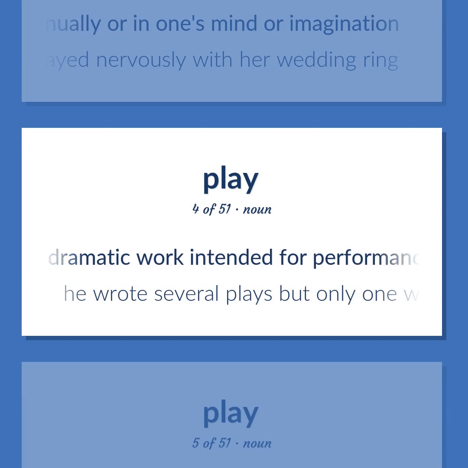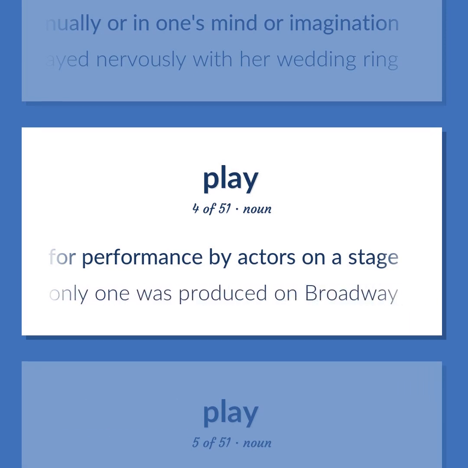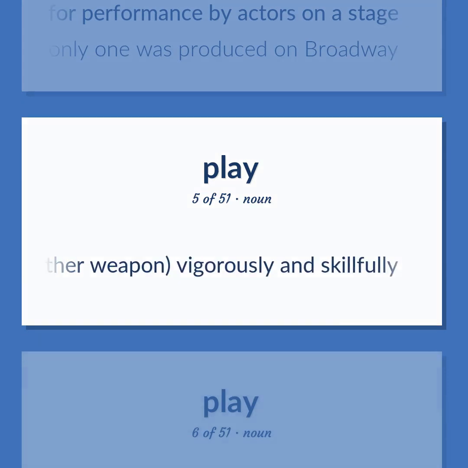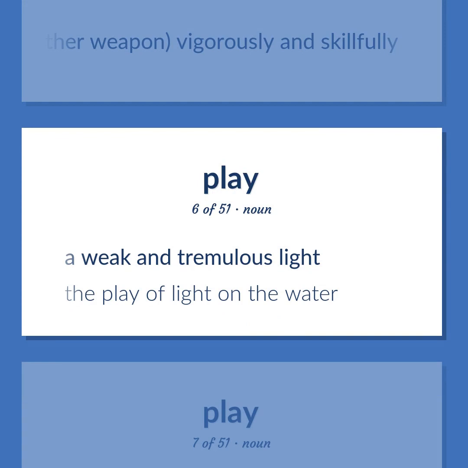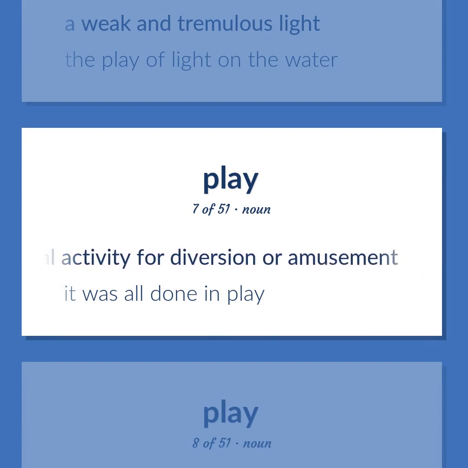A dramatic work intended for performance by actors on a stage. He wrote several plays but only one was produced on Broadway. The act of using a sword, or other weapon, vigorously and skillfully. A weak and tremulous light. The play of light on the water. Gay or light-hearted recreational activity for diversion or amusement. It was all done in play.